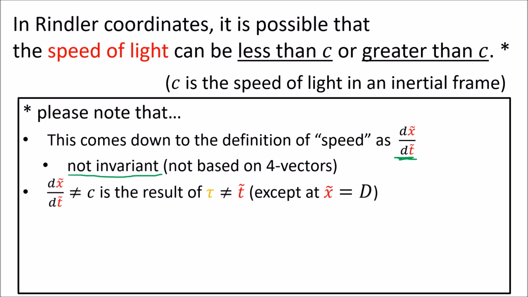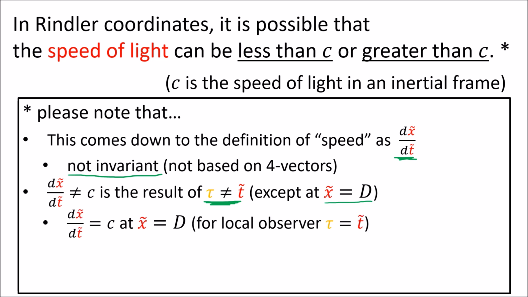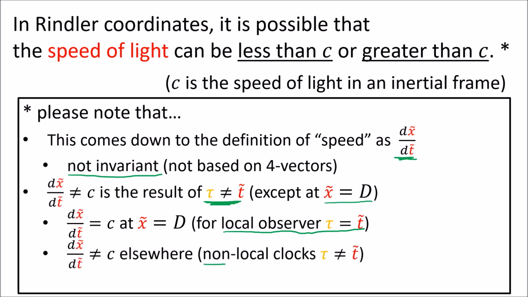The reason that this definition leads to the speed of light not being c is because t tilde is not equal to the proper time tau in Rindler coordinates, except in the special case of an observer that is located at the Rindler distance d. This observer will always measure the speed of light to be c when measuring light beams locally right next to them. The calculation of the speed of light to be not equal to c occurs for non-local regions of spacetime far from this observer, where the t tilde coordinate does not equal the proper time tau.